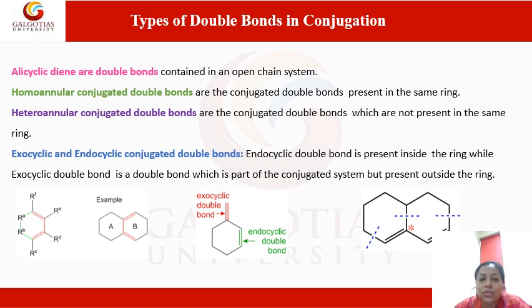Then we can have exocyclic and endocyclic double bonds. If both the double bonds are present within the same ring, then it is endocyclic. However, an exocyclic double bond is a double bond which is part of the conjugated system but is present outside the ring. So here we have two double bonds, one inside the ring and one outside the ring. So this is an exocyclic double bond and this is an endocyclic double bond because it is contained within the ring.